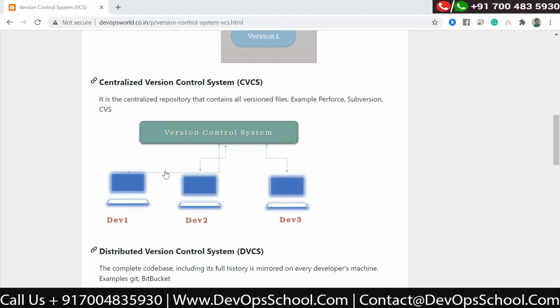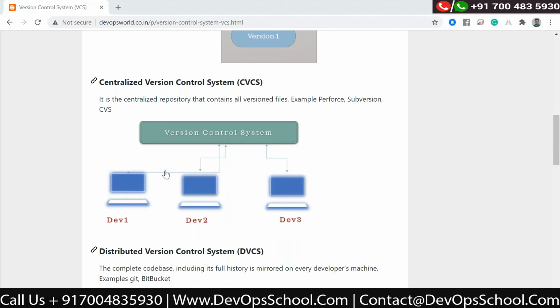Because it is at a remote location, it is difficult to push the code all the time. Most of the time you consolidate your changes, and after that you push them to the centralized repository, because pushing takes time. If you see on the local version control system, it is very fast because it is on your local system. But here it takes time.